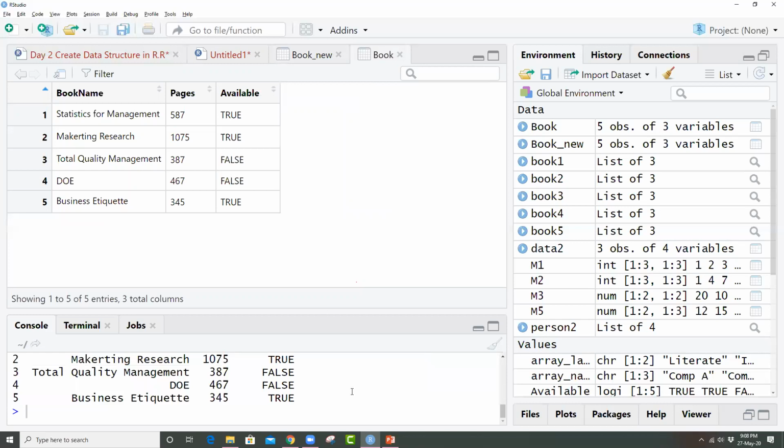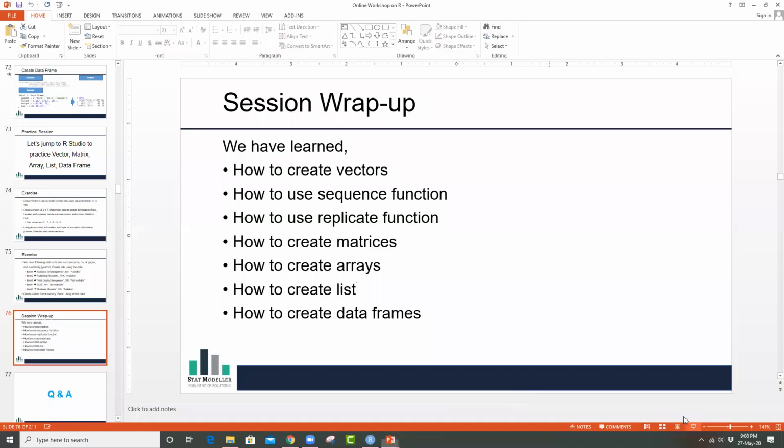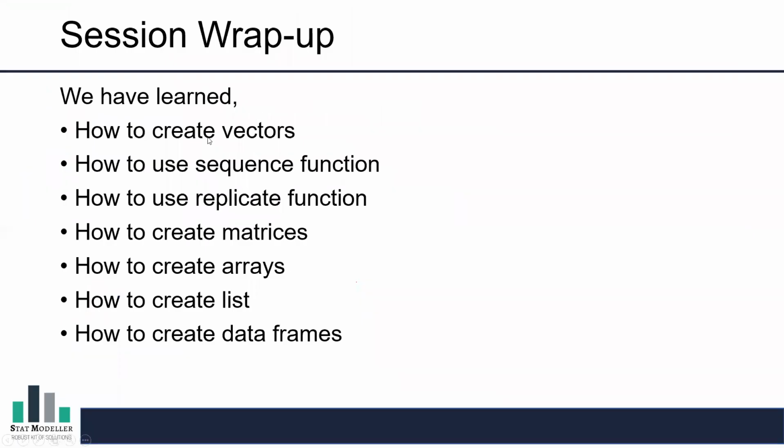So that is all about today's session. Let me just wrap up the session, what we learned today. We have learned how we can create vectors. We have also learned how to use the sequence function. We have also learned how to use the replicate function. We have also learned to create matrices, and how to create arrays. We have also learned how to create a list, and how to create data frames. So that was all which was planned today, and that is what we covered.